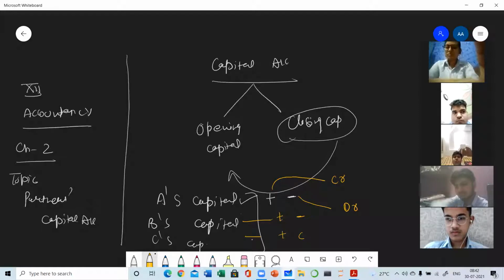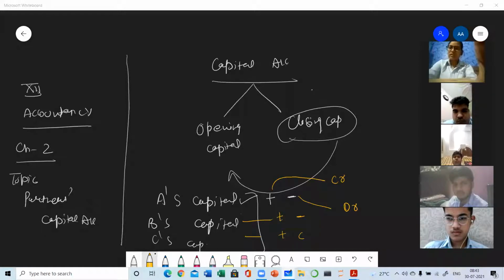Now, could anyone please tell me a few of the transactions which we have already done in the P&L appropriation account, with which the capital will be increased or decreased? Before going to the format, I just want to ask a few transactions with which the capital may increase or decrease. We have done many examples while making the P&L appropriation account. Yes, I am waiting for your answer.